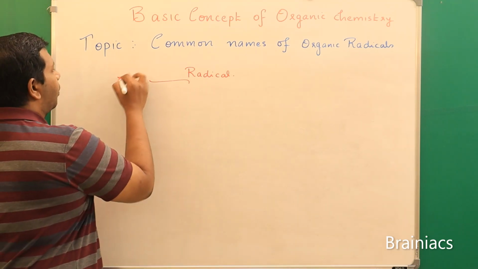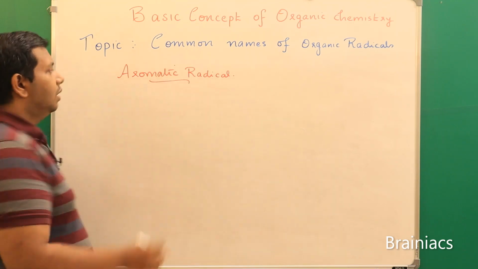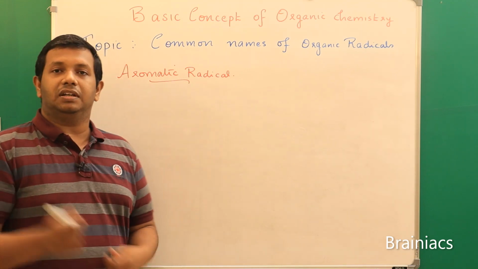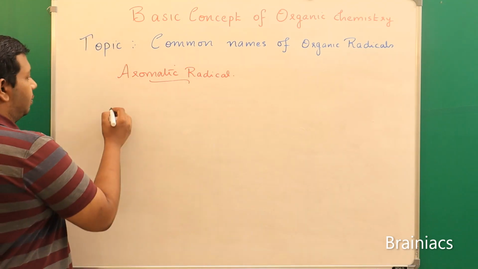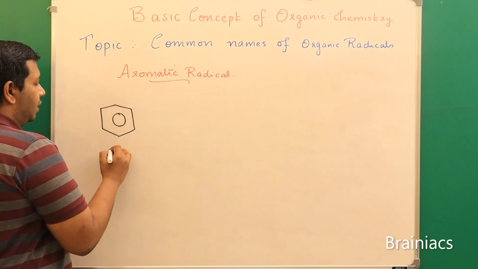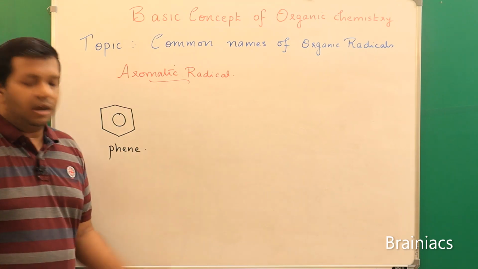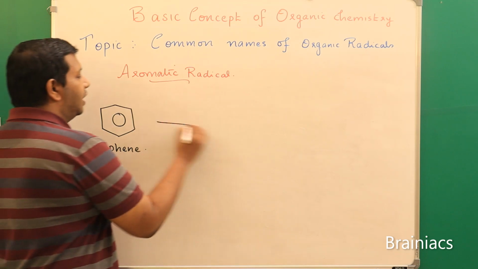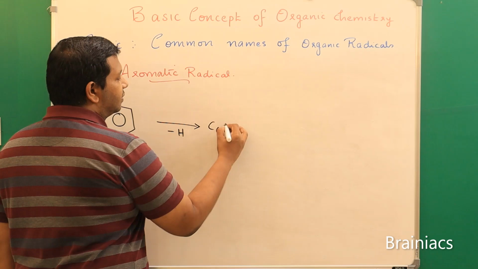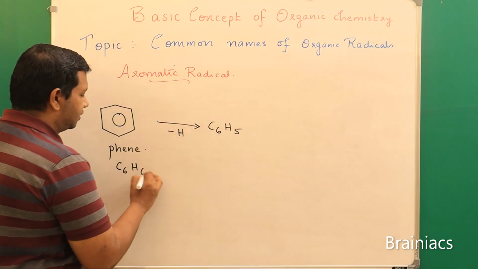So, aromatic radicals. Aromatic means the first thing that comes to our mind is benzene, correct? So we will start with benzene. Benzene is represented in this way. The other name of benzene is phene. Now listen. From here I am replacing 1 hydrogen from benzene. How will it become? C6H5. The formula of benzene is C6H6, correct?